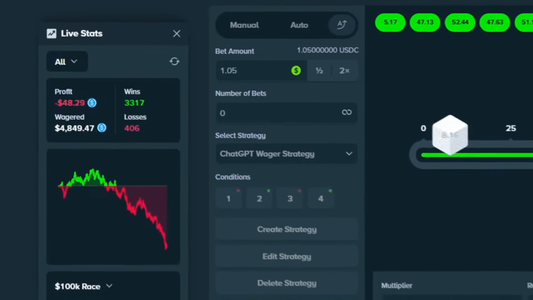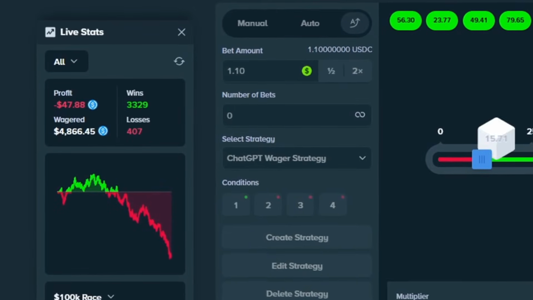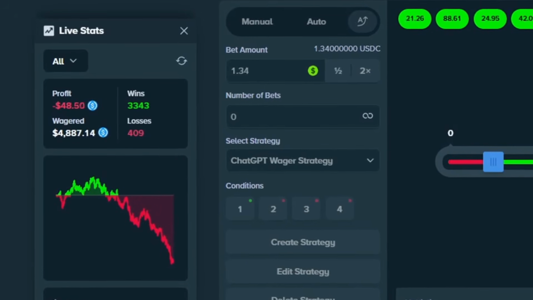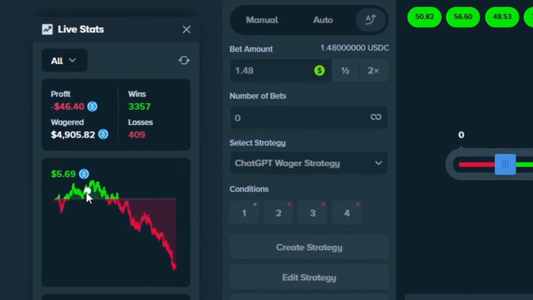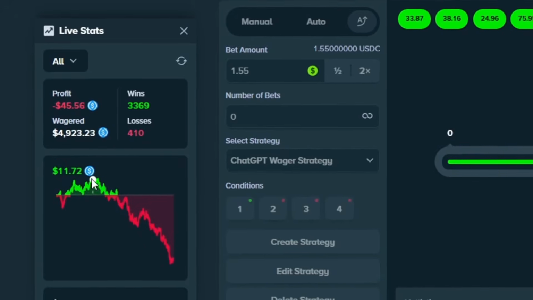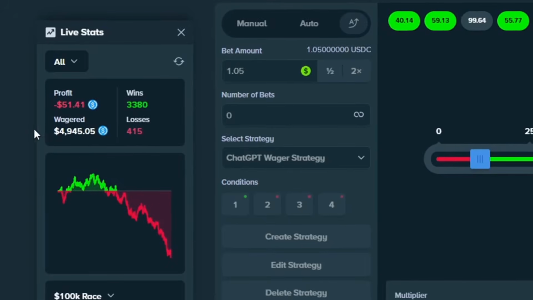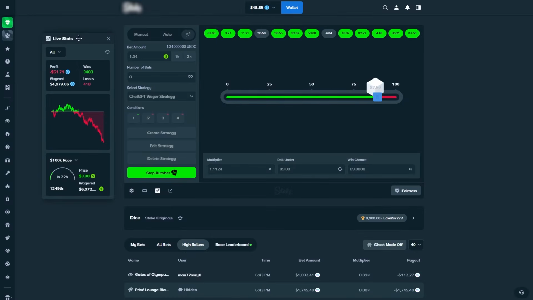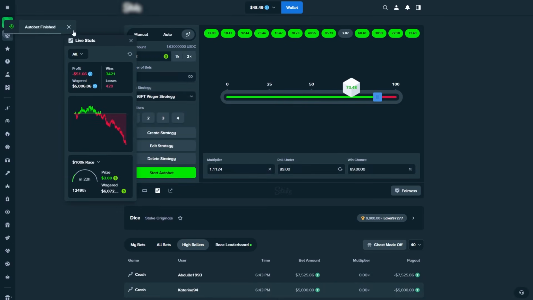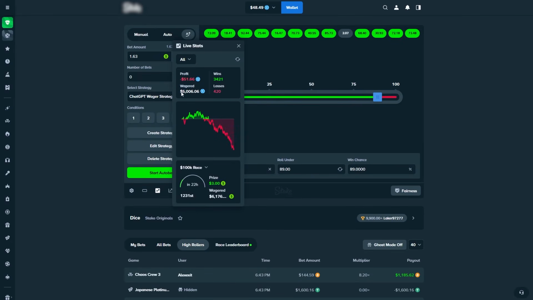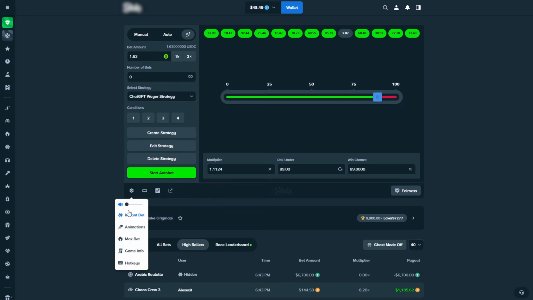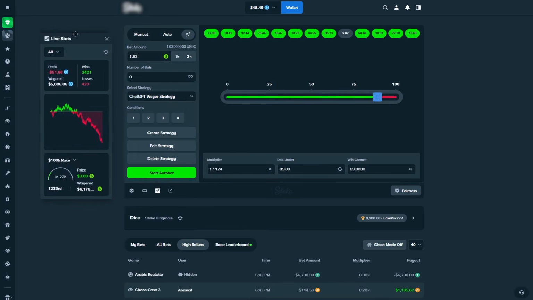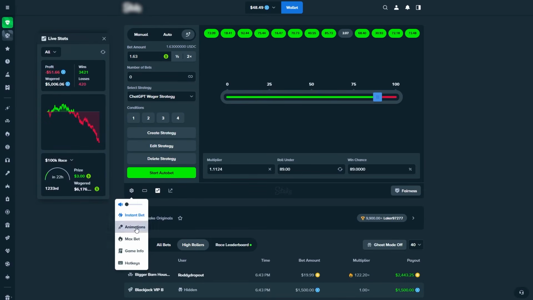Alright guys, so I just came back to my PC, and as you guys can see, we are down $50. Holy shit, ChatGPT actually fried us. We were once up actually around $11 right here, as you guys can see, but we at least wagered our $5,000, right? So at least we can say that, but we are down $50, which is absolutely insane. I do not recommend the strategy. I do not recommend you asking ChatGPT for a strategy, because as you guys can see, we wagered 5k, okay, but we are down $51. That's of course not the goal, and I would say let's try to actually recoup these losses, but still making some wager. Let me just see if it's possible.